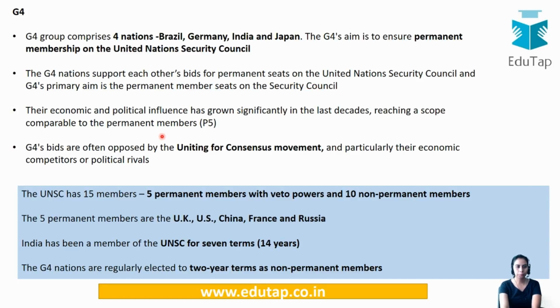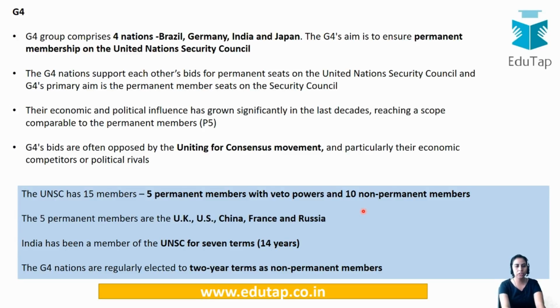First of all this, there are 5 permanent members in the United Nations Security Council which are known as P5. These P5 are UK, US, China, France and Russia. So P5 and P4 you need to keep in mind, and also I have mentioned here this grouping known as the Uniting for Consensus movement. This is also known as the Coffee Club and it is led by Italy. This group basically opposes the claim of these G4 nations for the reformation of the United Nations Security Council. So keep in mind G4, P5 as well as the Coffee Club or the Uniting for Consensus.